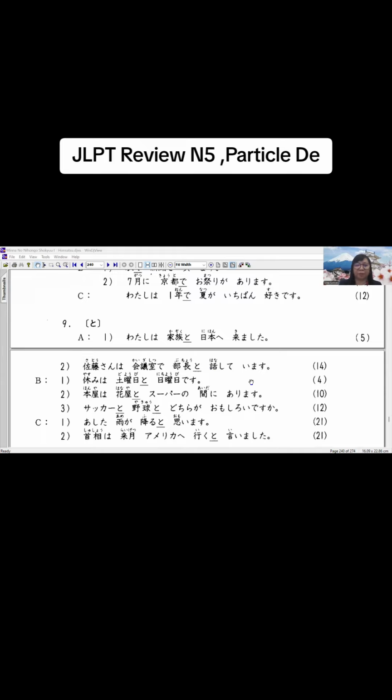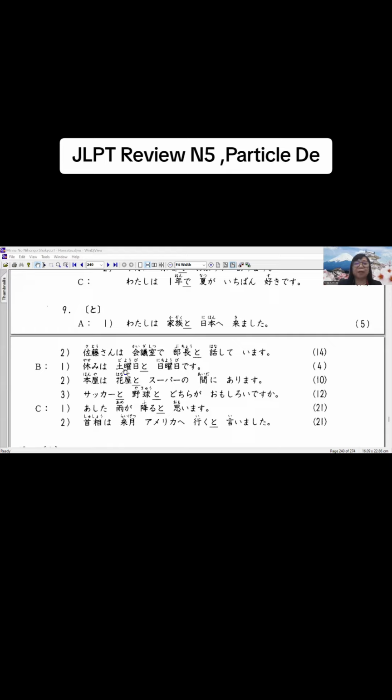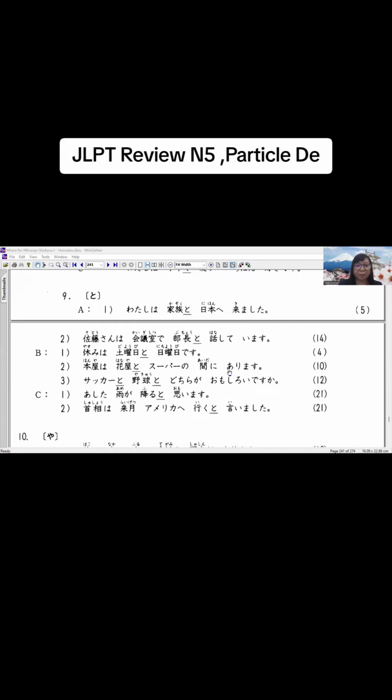Ang gamit po nating particle to. Okay po? And doyoubi to nichiyoubi desu. Yasumi wa. So the holiday is Saturday and Sunday. Okay? And then next po, phenomenon. So, ashita ame ga furu to omoimasu. Okay? And then, iku to iimashita. Okay? Iku to, verb dictionary form po, and then particle to.